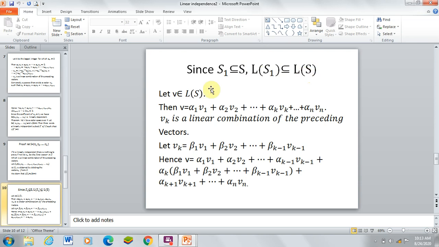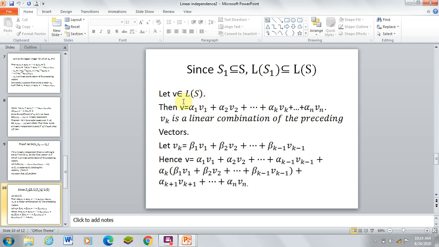Let us take v belongs to L of S. Then v equals alpha 1 v1 plus alpha 2 v2 plus and so on, alpha k vk, and so on, plus alpha n vn, since S is the set of vectors v1 to vn.